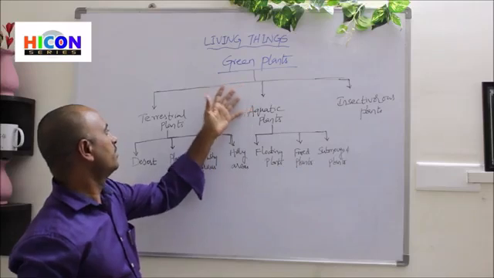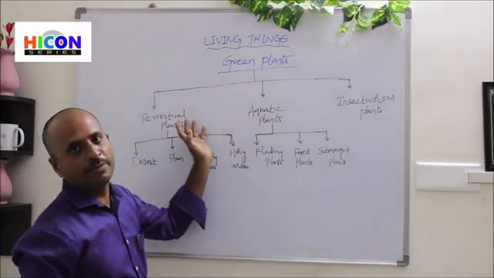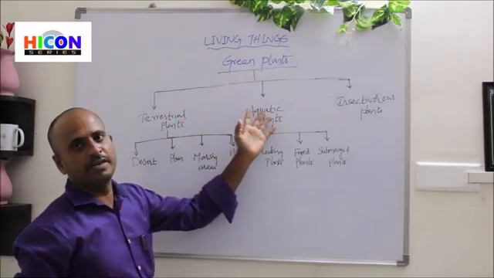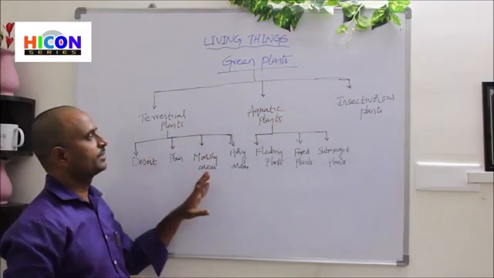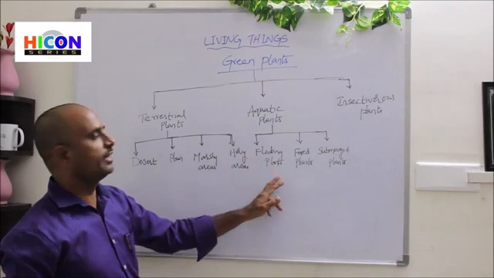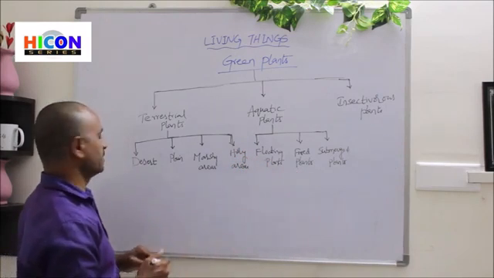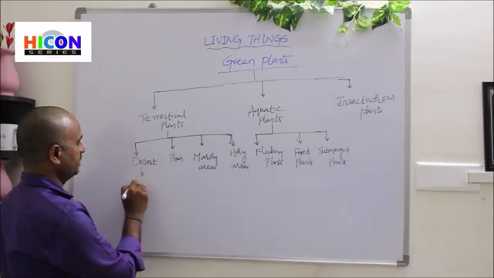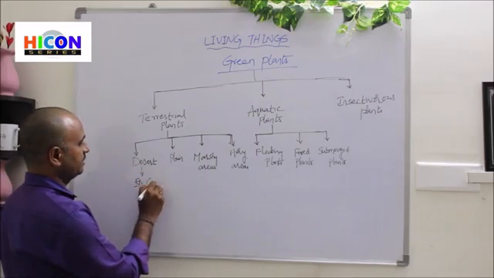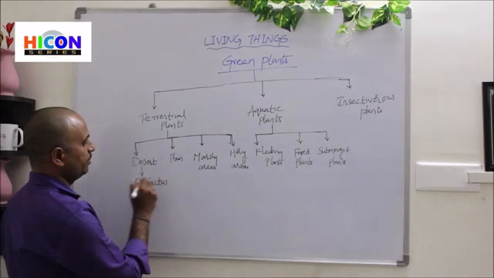So the plants are divided into three types based on their habitats: terrestrial plants, aquatic plants, and insectivorous plants. Terrestrial plants are divided into four types, and aquatic plants are divided into three types. Let us see two examples for each one. For desert plants, the examples are cactus and palm trees.